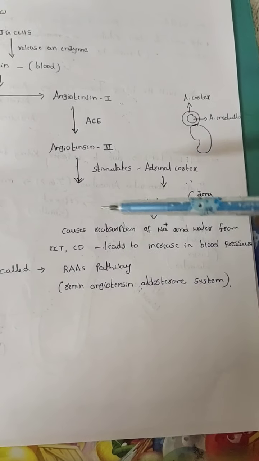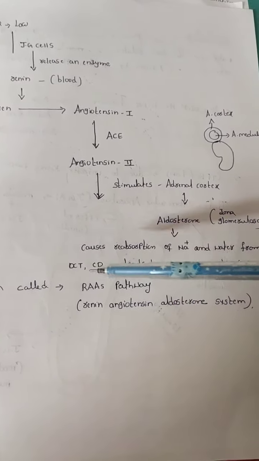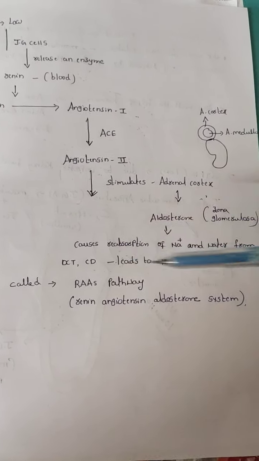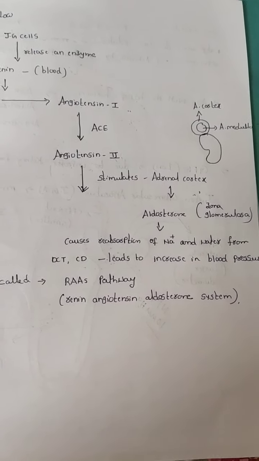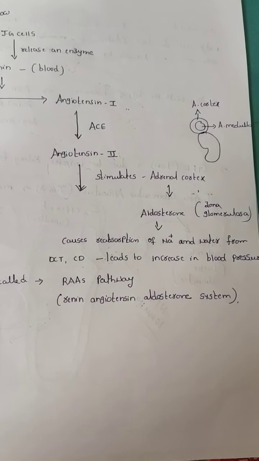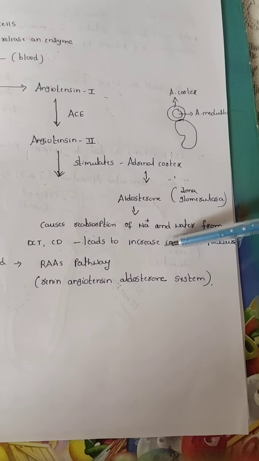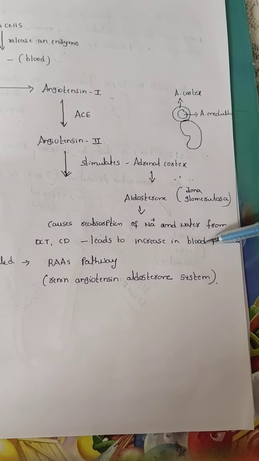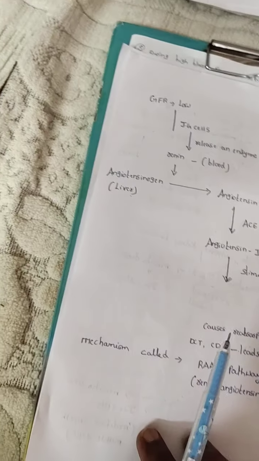When you reabsorb the sodium and water in the body from the DCT and collecting duct, the solute level increases. When solutes increase, weight increases. When weight increases, automatically blood pressure also increases.